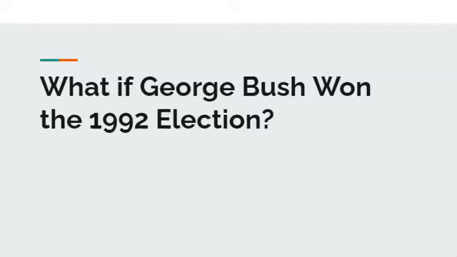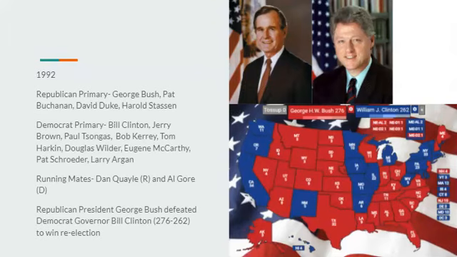Today we're doing what if George H.W. Bush won re-election in the 1992 election. Now, I've got 9 slides, 8, something like that, I don't know. So, we go through every election, so here you go. Starting off 1992, we give George H.W. Bush the closest states that Bill Clinton won in order for him to get over the 50% that he needs. We give him that. He wins re-election, 276, 262.